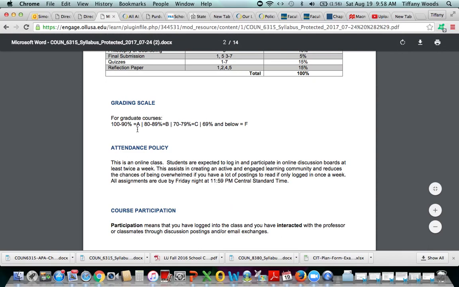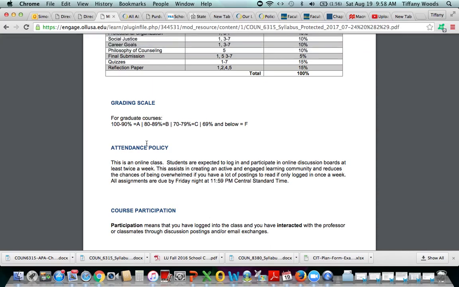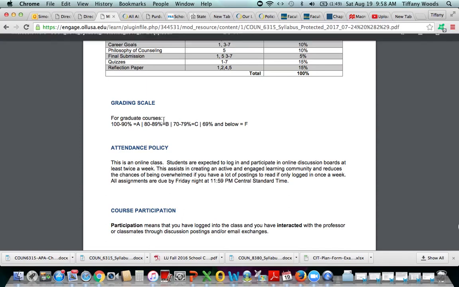Course grades will either be an A, B, C, or F. Remember, in a graduate school program, you want to try and maintain an A and a B. We do only allow 2 C's to apply towards graduation. And if you earn a grade of an F in the course, then you will be withdrawn due to enforced scholastic withdrawal, and you'll have to apply for readmission. So let's try and stay on the A and B.